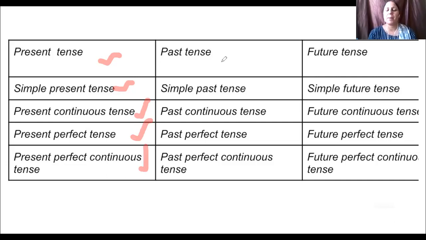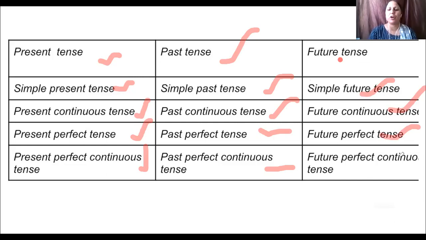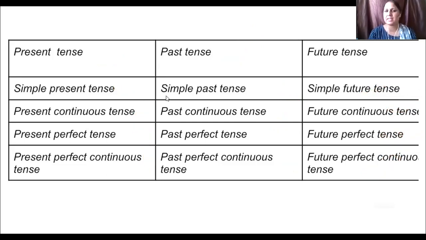Like this past tense also divided into four parts: simple past tense, past continuous tense, past perfect tense, and past perfect continuous tense. Now we talk about future tense. Future tense also divided into four parts. First is simple future tense. Second is future continuous tense. Third is future perfect tense. And fourth is future perfect continuous tense. But today in our class, we discuss about simple present tense.